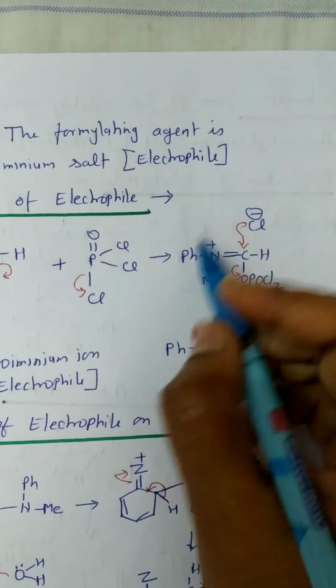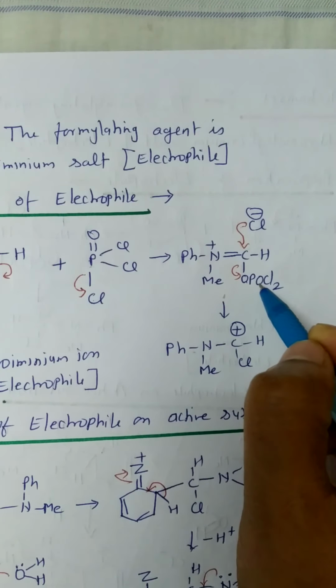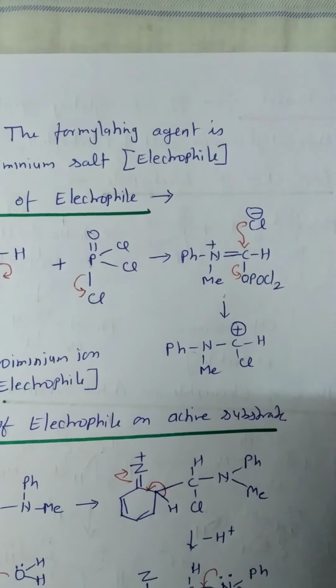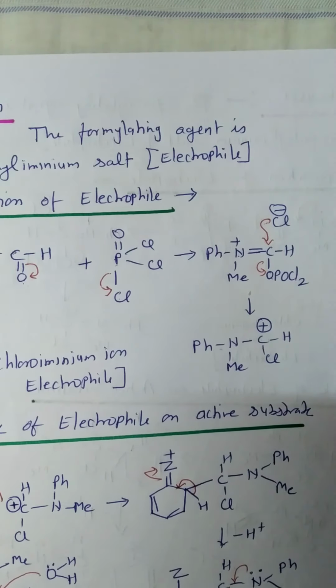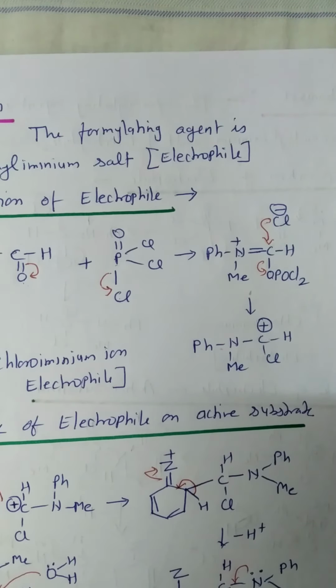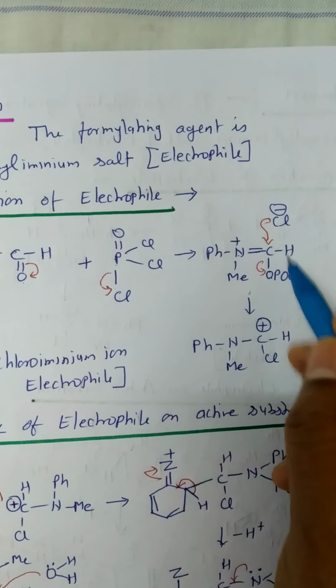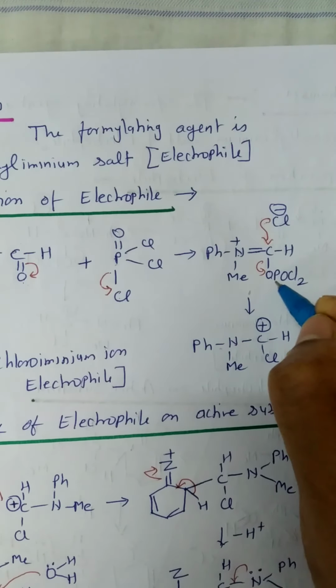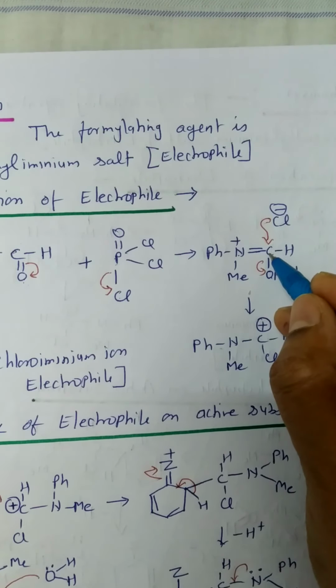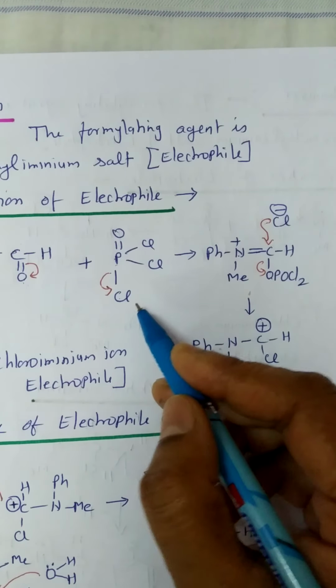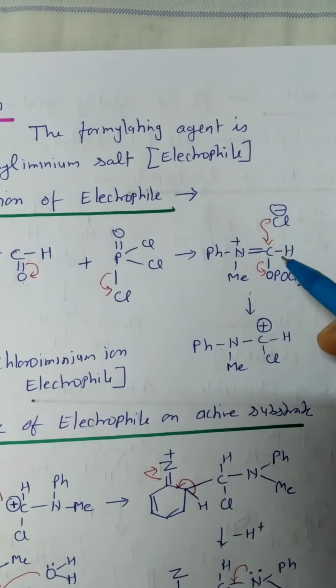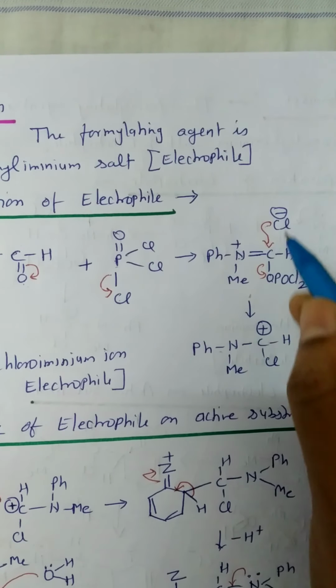In this compound, the OPOCl2 is attached to the O, and the double bond is created between nitrogen and carbon atom. Now OPOCl2 is removed with its bonding electrons, so carbon becomes positively charged, and the Cl minus removed from here attacks the positively charged carbon atom, and here a C-Cl bond is formed.